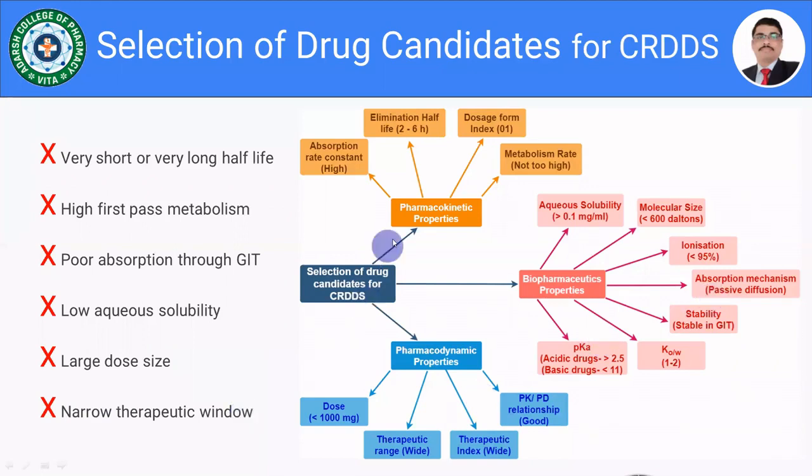Also, we have seen all these factors, or the important parameters required for selection of the drug, that is the pharmacokinetic properties, biopharmaceutical properties, and the pharmacodynamic properties. In the pharmacokinetic properties, we have to consider absorption rate constant, elimination half-life, dosage form index, and metabolism rate.